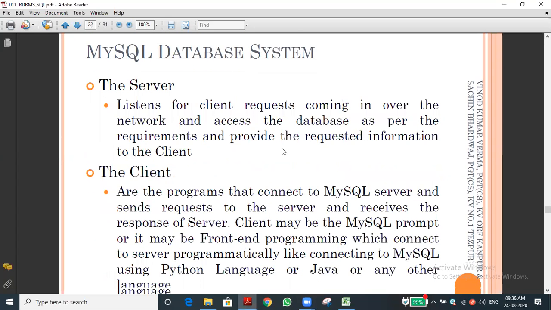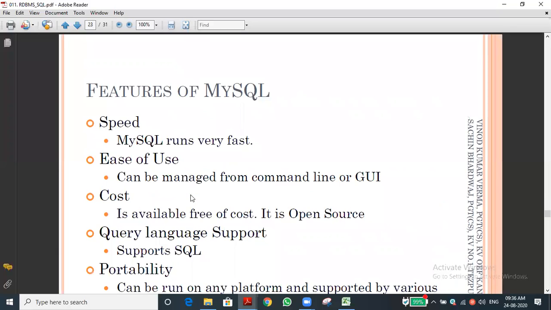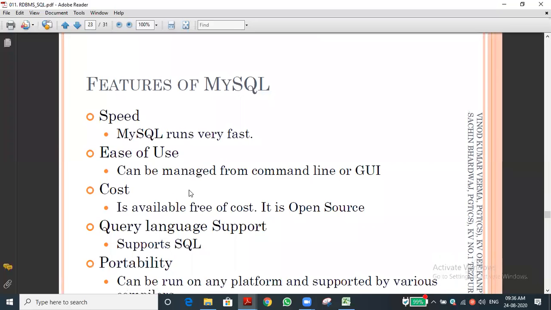The front end programming which can connect to the server programming, like MySQL, means Python or Java, we can connect it. So we have to go for the client line. The client line command we have to download. What are the features of this is also one of the important questions. What are the features we can use in MySQL?